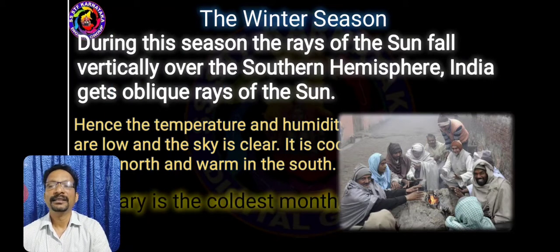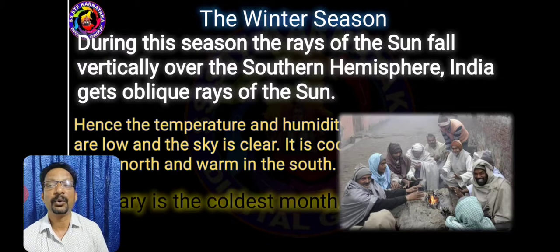Okay, the winter season. Why do we have winter season between December to February? Because during this season, the rays of the sun fall vertically over the southern hemisphere. Since India is in the northern hemisphere, it gets oblique rays of the sun.